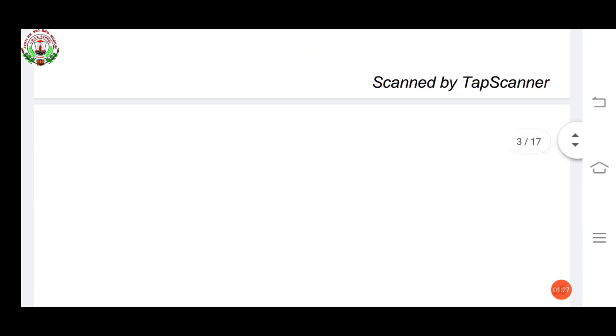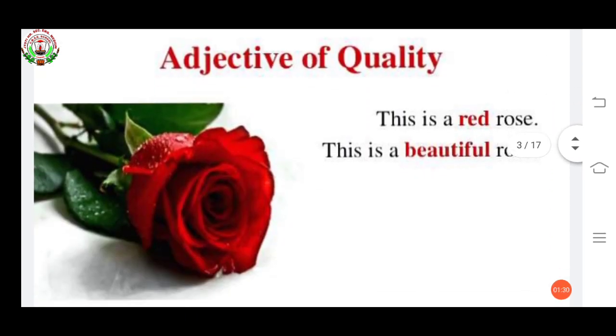Saying the number, quantity or quality of anything is called an adjective. Now see, the first one: adjective of quality. An adjective of quality describes the size, shape, color of a person or thing. Again I am repeating, an adjective of quality describes the size, shape, color of a person or thing.